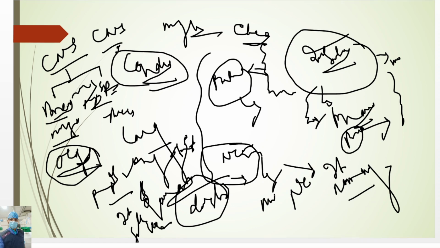The main neuroglial cells of the PNS are satellite cells and Schwann cells.